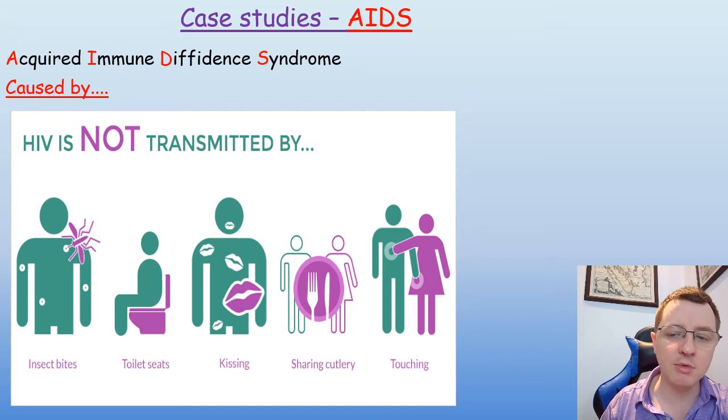However, it's good to be aware that HIV is not transmitted by insect bites, by toilet seats, by kissing. In fact, saliva and the enzymes within saliva seem to destroy the HIV virus and prevent that particular fluid from passing it from person to person. Sharing cutlery, touching, these are not ways that HIV can be transmitted.